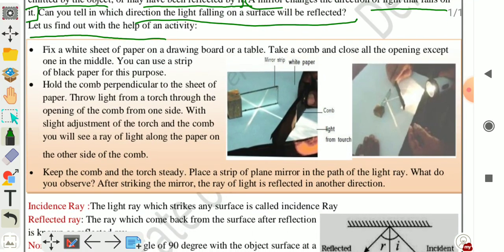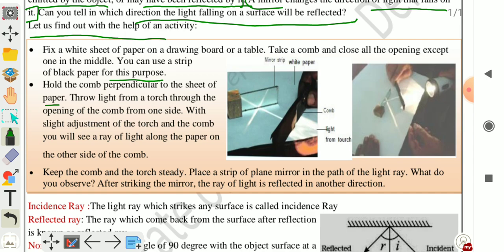you have to fix a white sheet of paper on a drawing board or table. Take a comb and close all the openings except one in the middle. You can use a strip of black paper for this purpose in place of a comb. Hold the comb perpendicular to the sheet of paper. Throw light from the torch through the opening of the comb from one side.